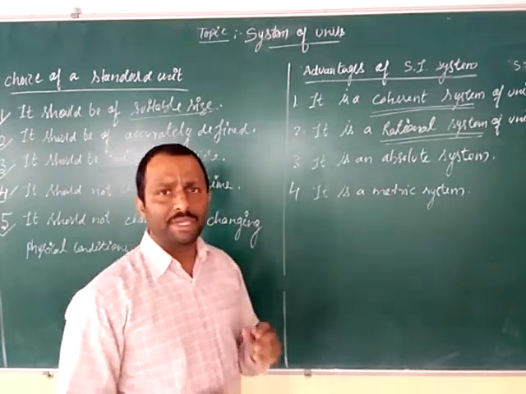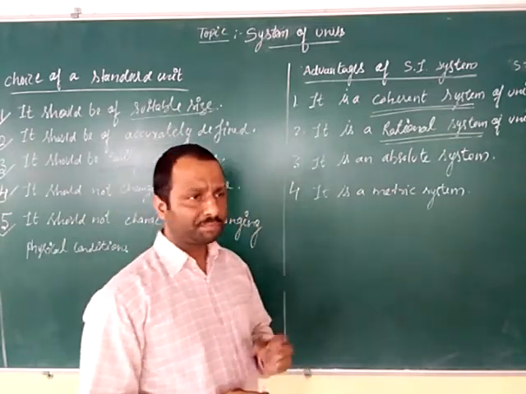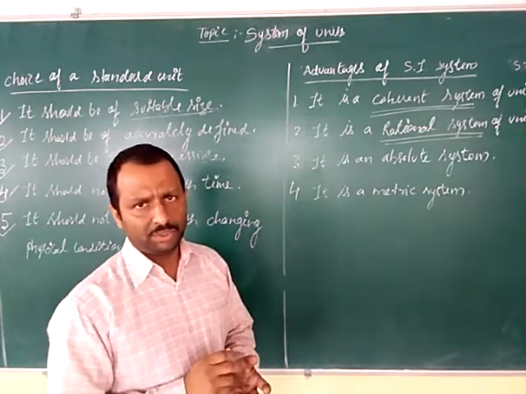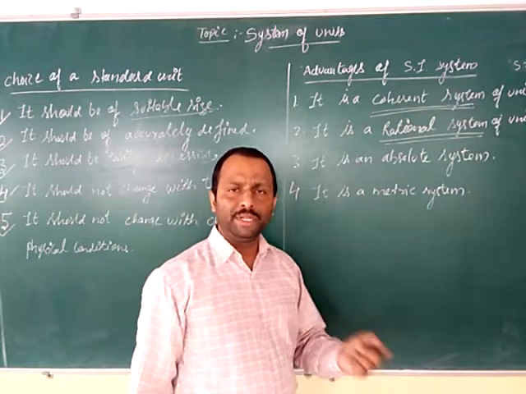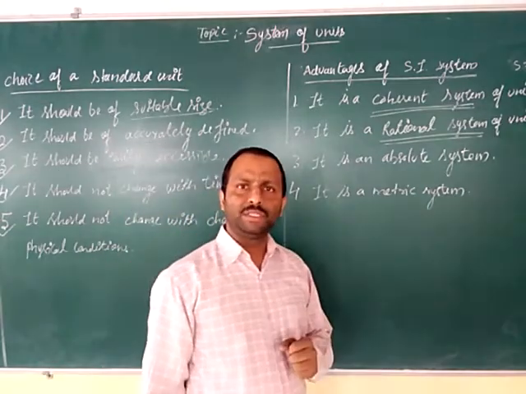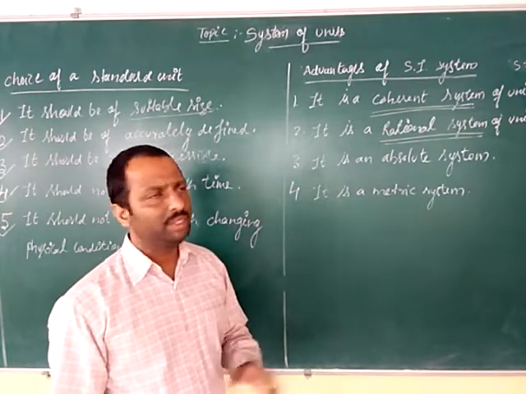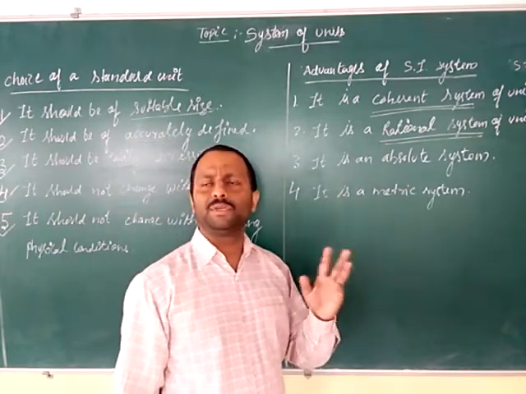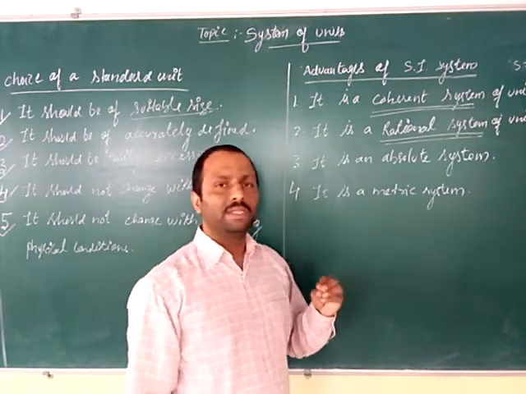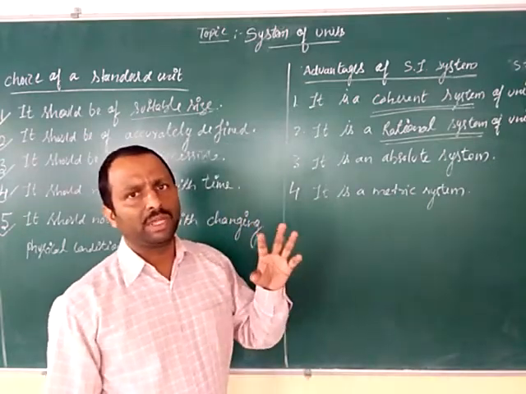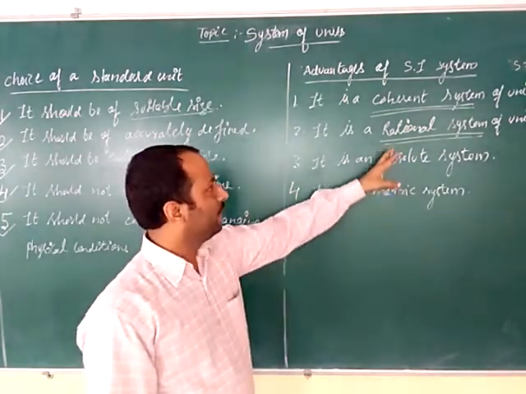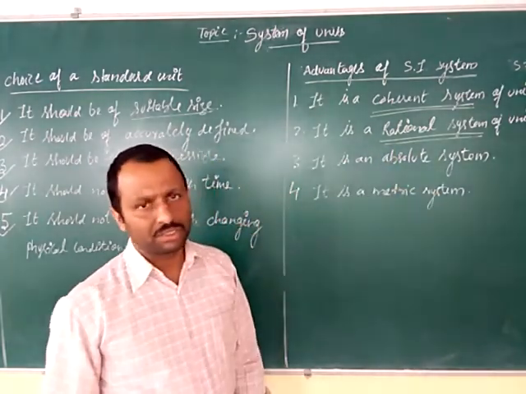Whereas in the MKS system, for mechanical energy the unit is joule, for heat energy the unit is calorie, and for electrical energy the unit is kilowatt hour. In this way, in the MKS system, different units are assigned for different types of energy, whereas in the SI system only one unit is there for all types of energy. That is why it is said to be a rational system.